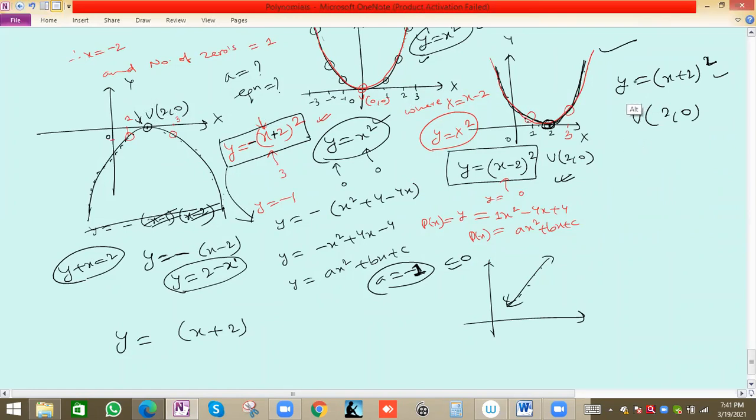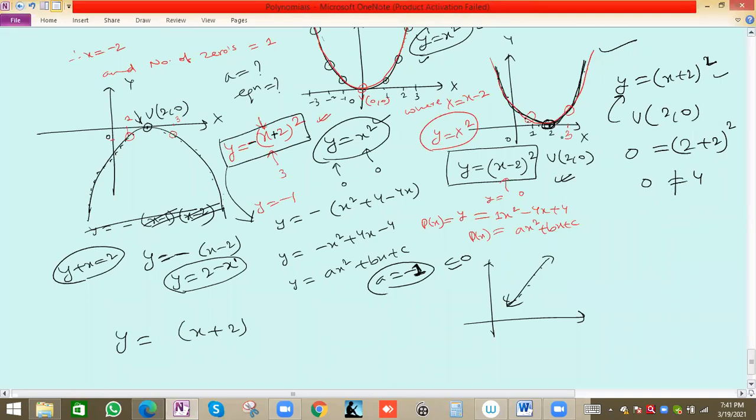Satisfy means left hand side and right hand side values should be equal. If you put this point in this equation, take the left hand side value, x is 2. So 2 plus 2 is 4, but the y value is 0. So 0 is not equal to 4.